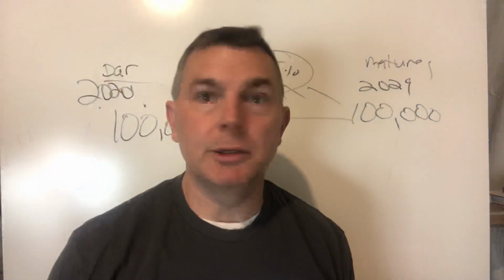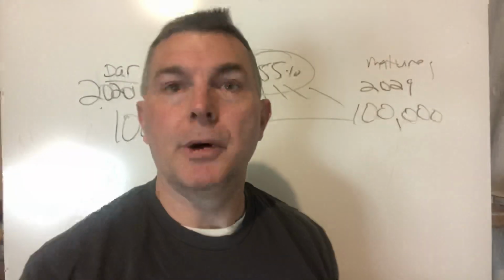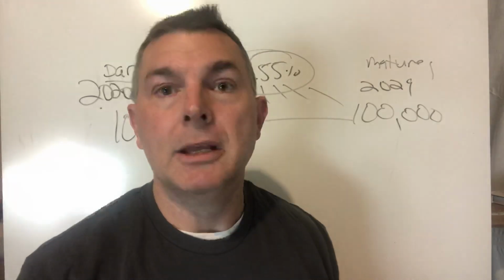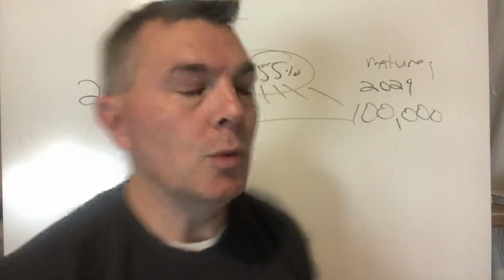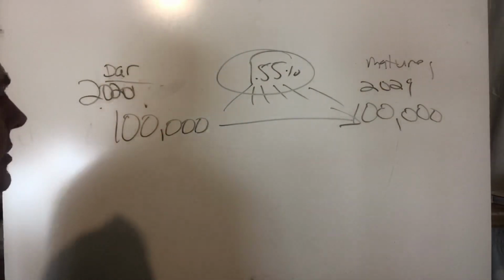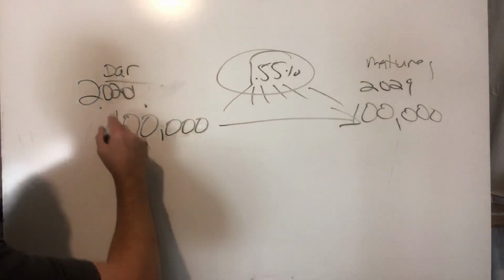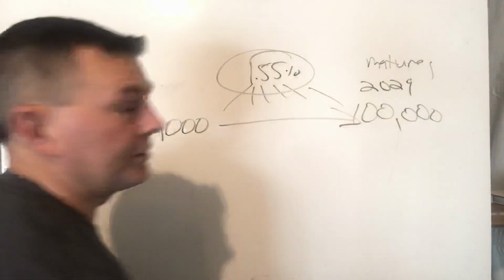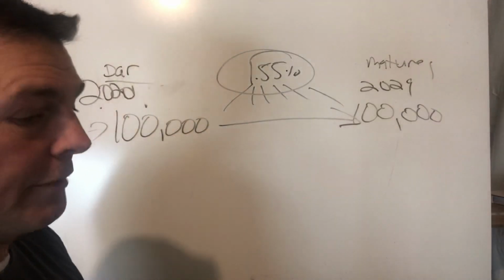Because I'm telling you, I was completely wrong about bonds for about the first 10 years of my life as a financial planner. And then at one point I was made right on bonds, and it's my duty to educate you on this. So we know for a fact that this is a forward-looking concept, that we are going to get 1.55%, no more, no less. We buy a bond at par for $100,000. It pays us at maturity $100,000. In the interim, we get 1.55.